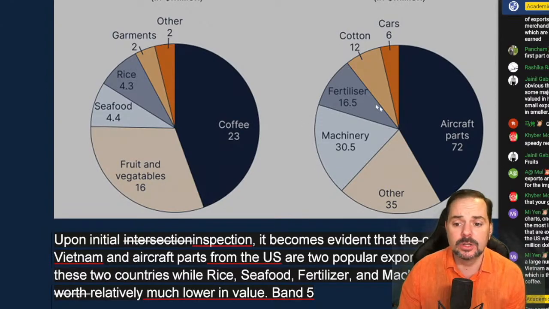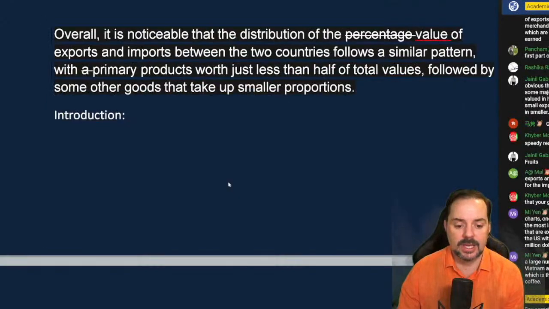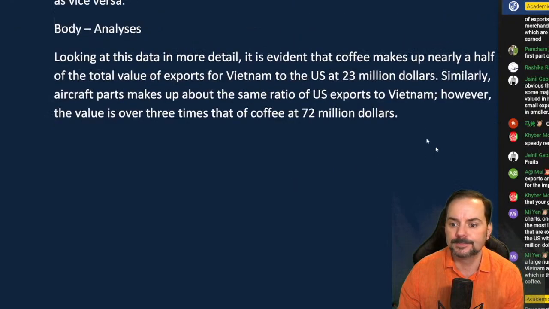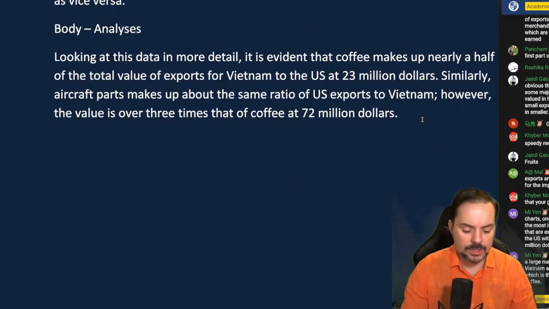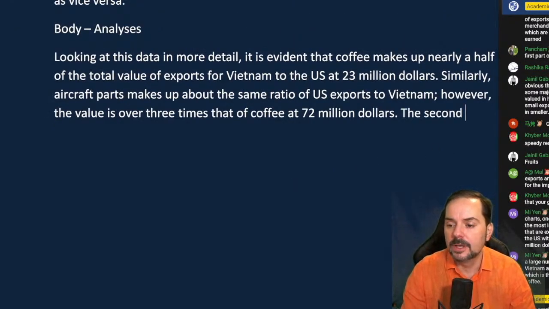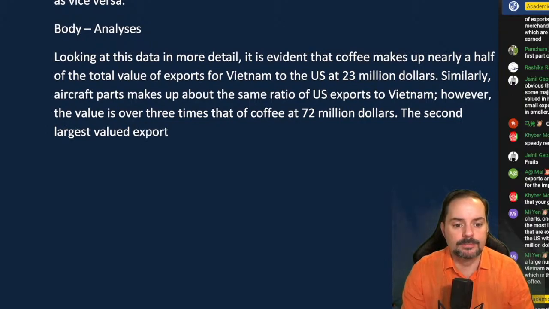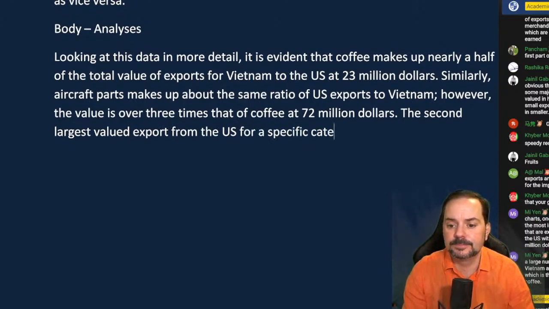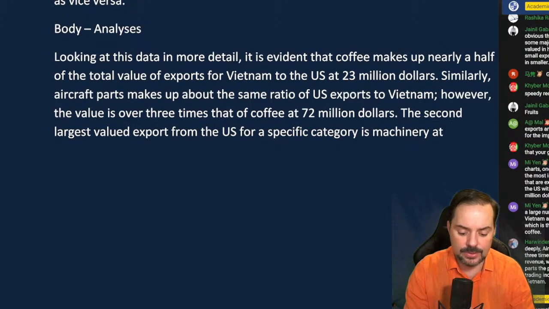For any single export, it's machinery here, okay? So the second largest valued export from the U.S. for a specific category is machinery at $30 million.